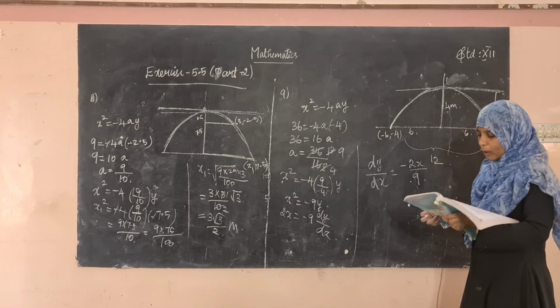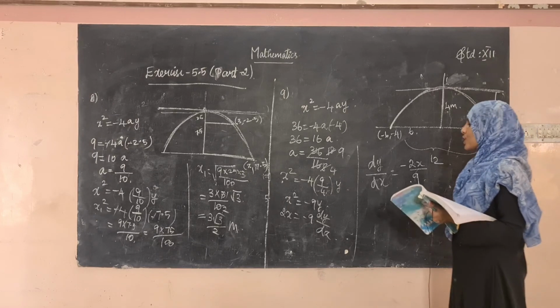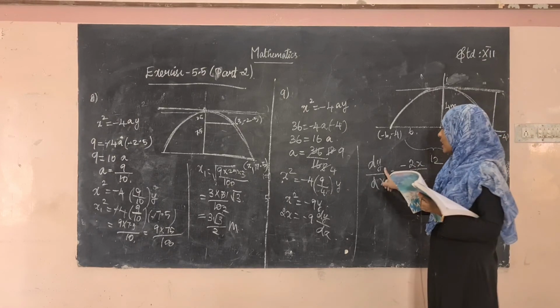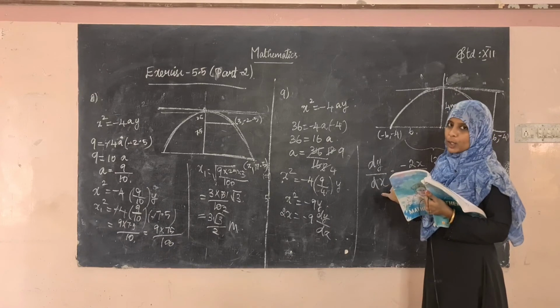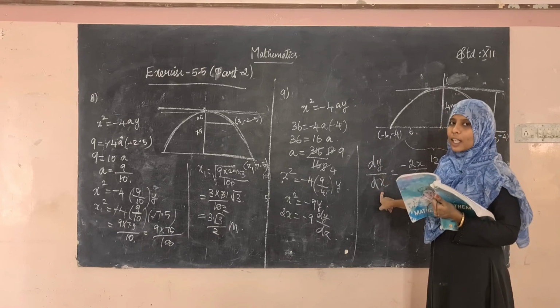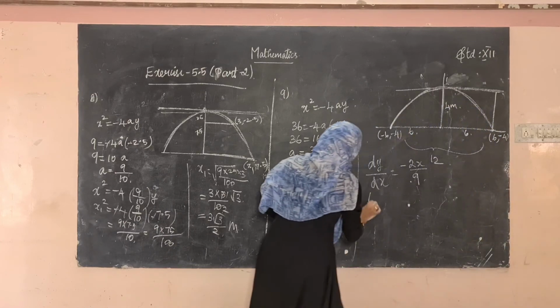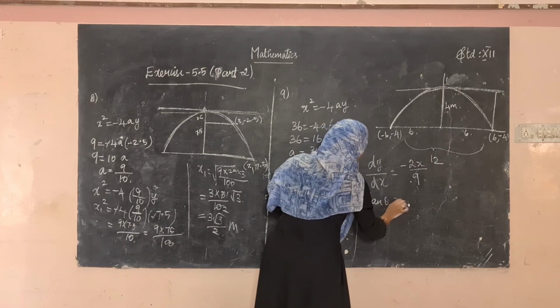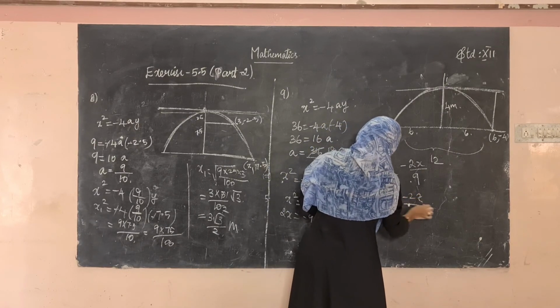Okay, so the slope of the angle of projection is tan theta, right? So dy divided by dx can be written as tan theta. Therefore, tan theta is equal to minus 2x divided by 9.